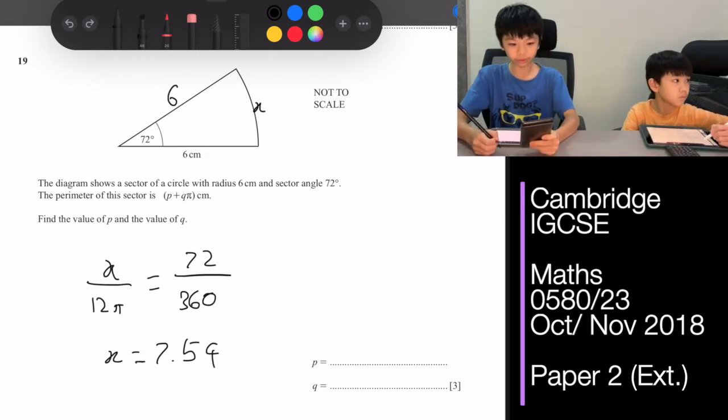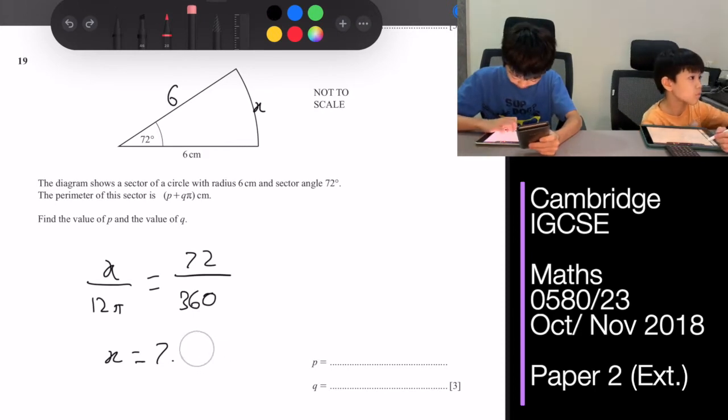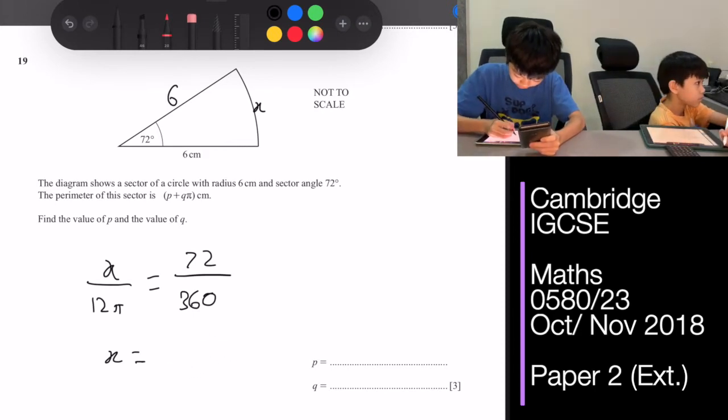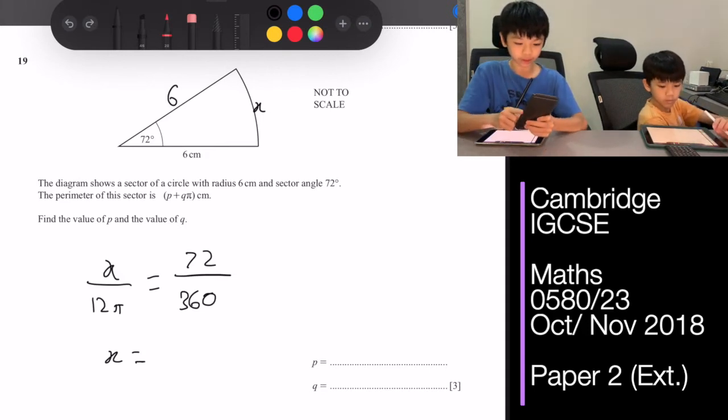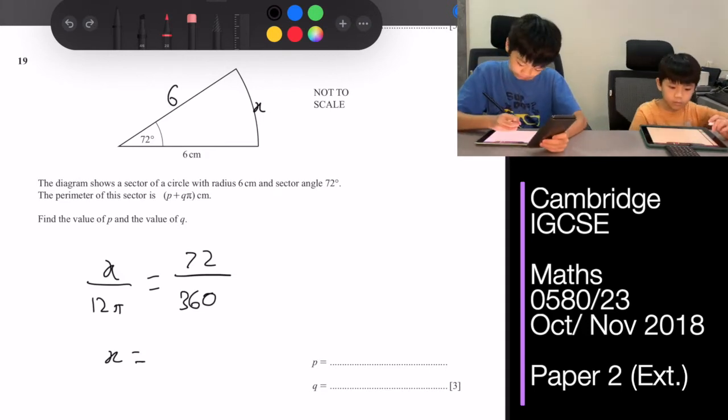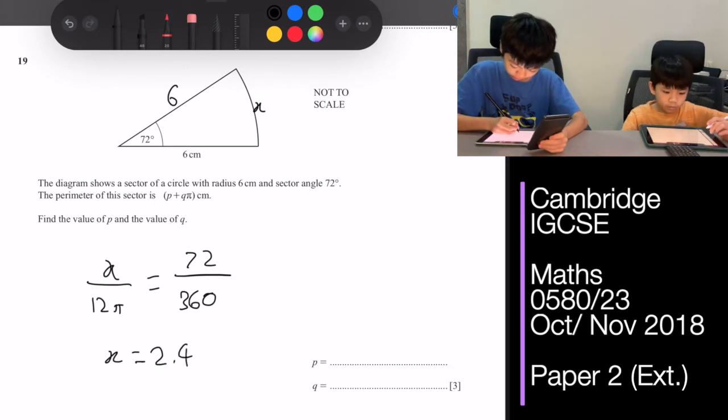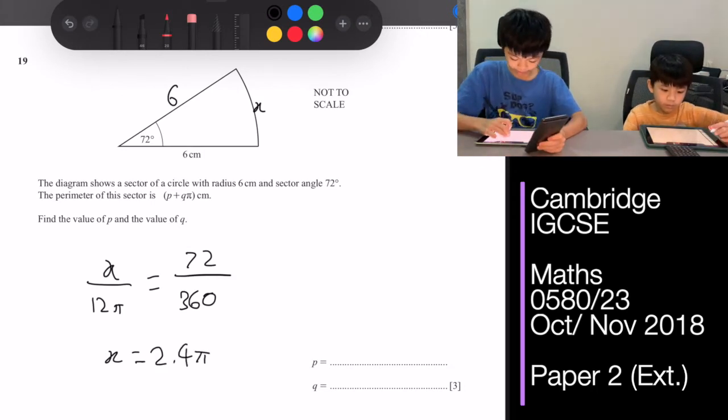So it was 7.54, but then they said q pi, so we need to keep it in terms of pi. So we can divide by pi, which will give us 2.4 pi, and we just put the pi there.